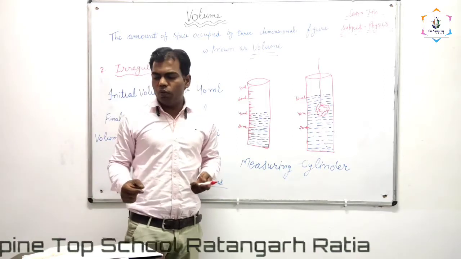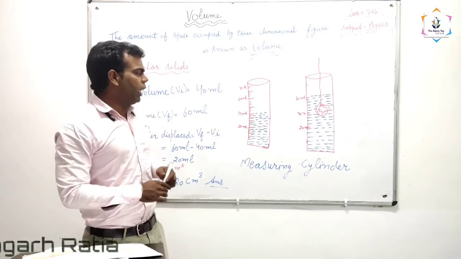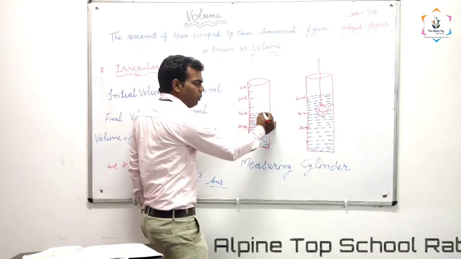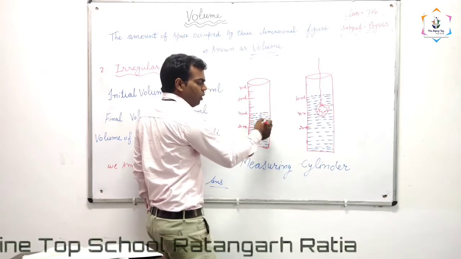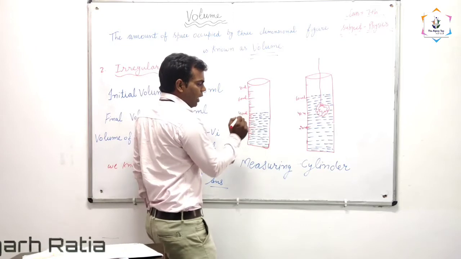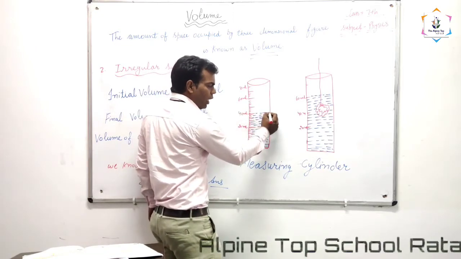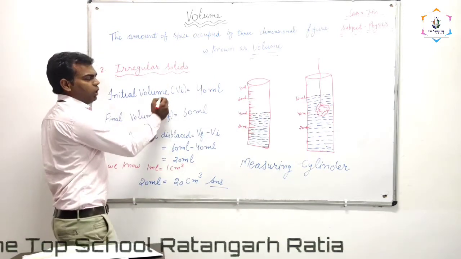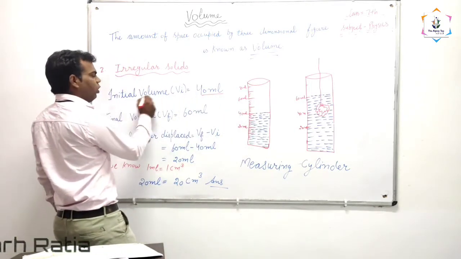What will we do to find out the volume of this object? Firstly, pour some water in the measuring cylinder, such that we can easily measure the reading. What is the reading of water here? 40 ml. We will write here initial volume.